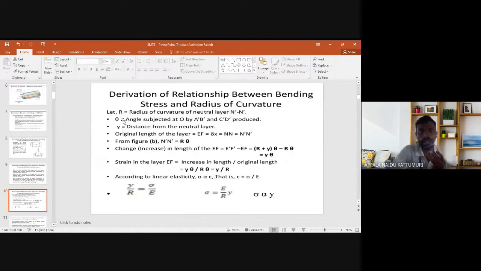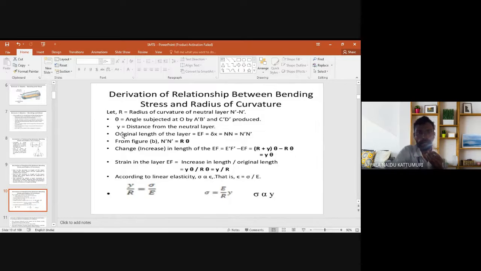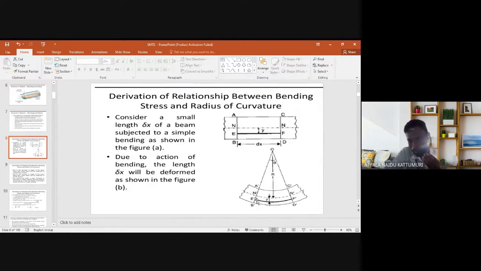Next, let R be the radius of curvature of the neutral axis layer N dash, and let theta be the angle subtended at the endpoints, and y the distance from the neutral axis layer. The y is the distance from the neutral axis layer, represented as EF.